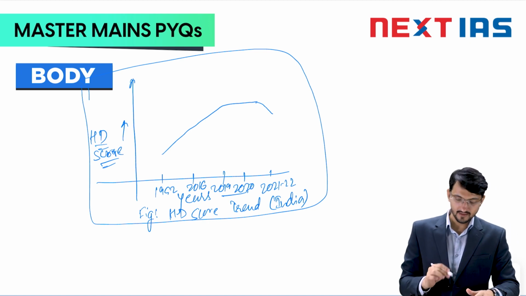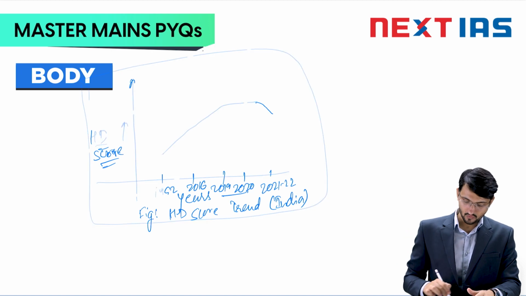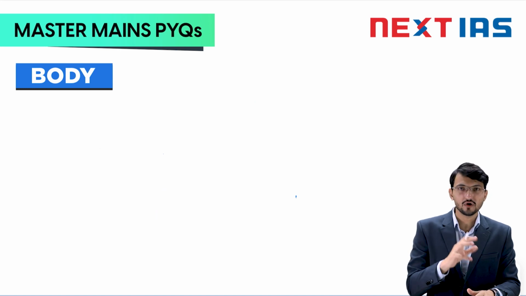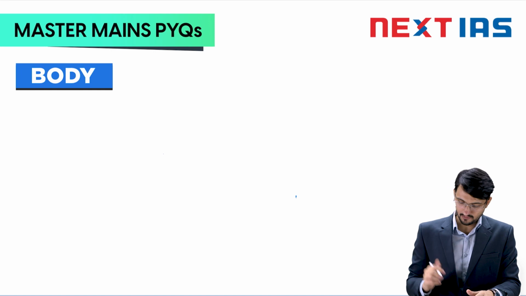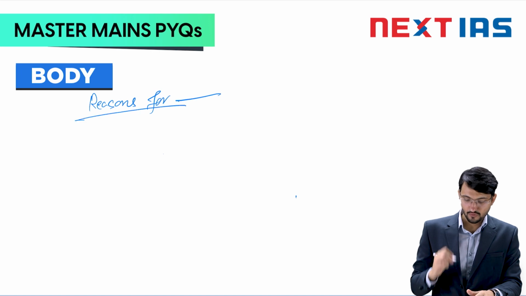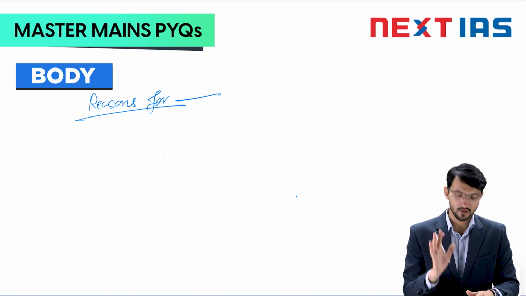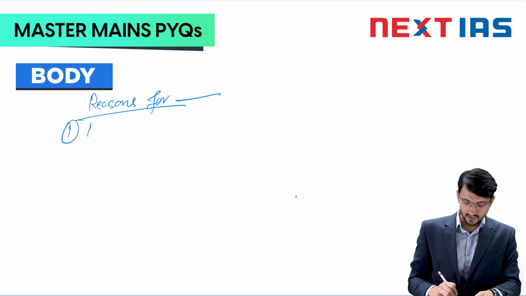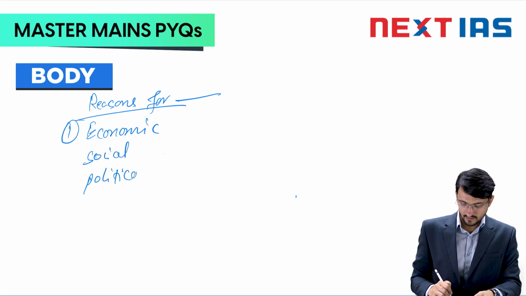Fine. After making the graph, you make a subheading. What can be this subheading? This subheading will be the reasons why human development could not keep pace with economic development. That will be your subheading. In the reasons, the overall idea is that you will write economic, social, political, environmental.